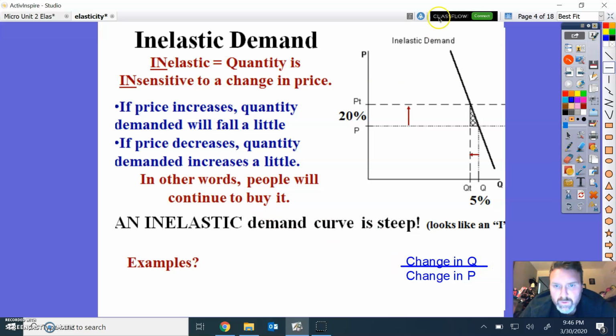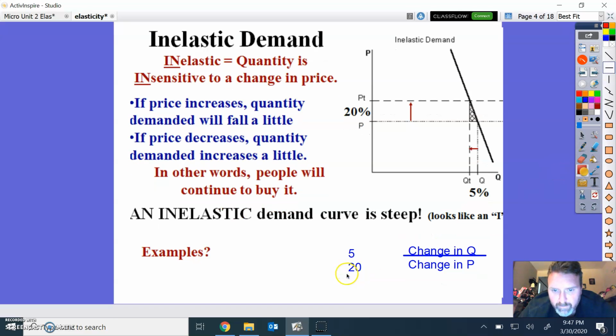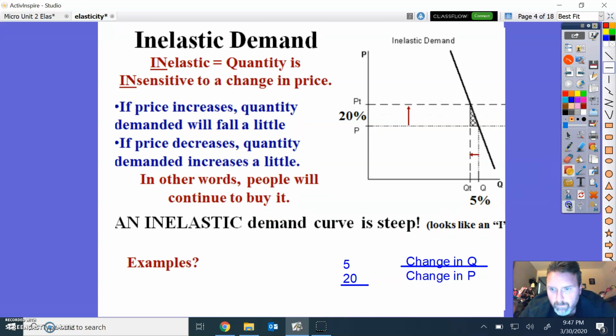So the change in quantity, remember, here's the y-axis P, here's the x-axis here. The change in quantity is 5. If I come over here, 5 over 20. Back to my little line, what do I do? That's 1/4. So if the price increases, quantity demanded will fall a little. You see a 20% increase in price, just a little bit of a decrease right there.